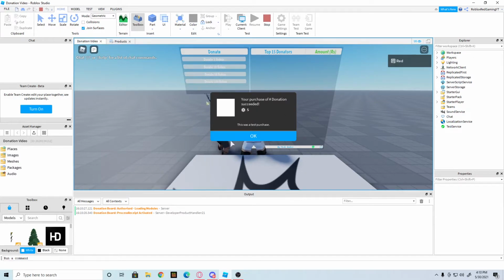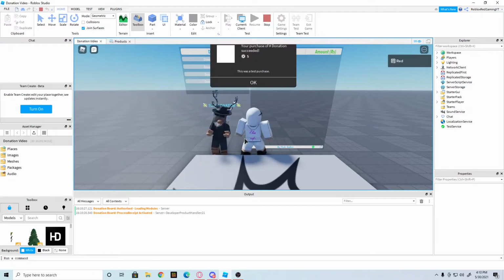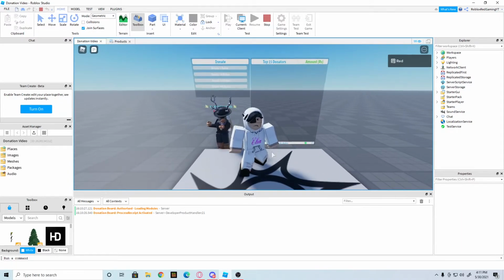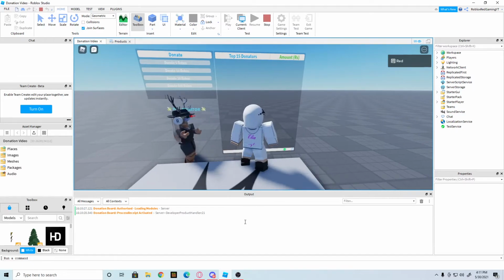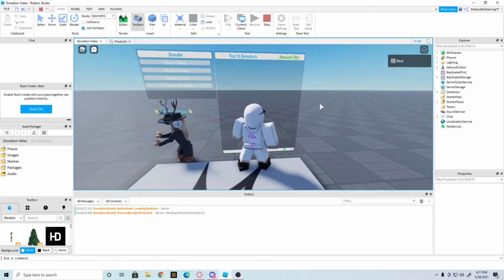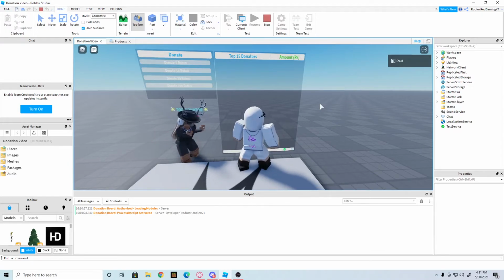Buy now. And now, if you guys have ever done it in my game, you know that you have to wait a couple seconds for it to show up. So let's just give it a couple seconds. It's just going to refresh very soon. And it should show my name, the donation, and my avatar right here. But just give it one quick second. There it is. Roblox Red Gaming YT.